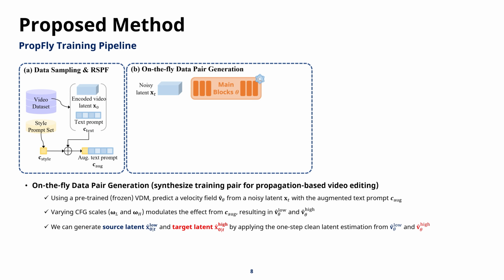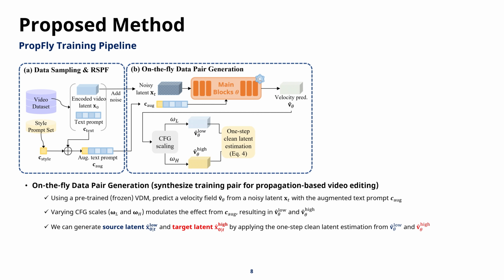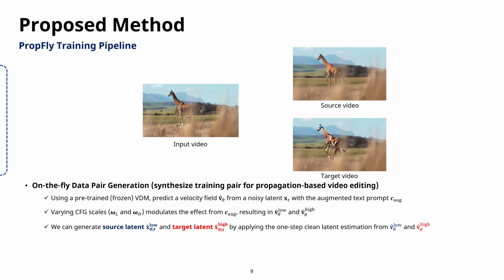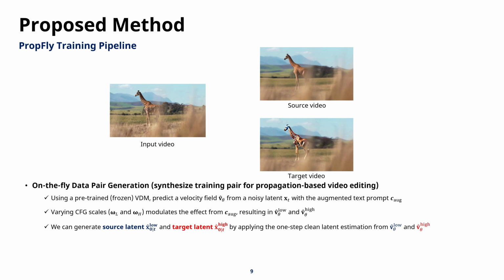From a single noisy latent, we predict two different velocity fields by varying the classifier-free guidance scales. A low CFG scale results in a source latent that preserves the original video's structure, while a high CFG scale creates a target latent that reflects the full semantic transformation of the augmented text prompt. This allows us to generate a complete source and edited video pair on the fly for every training iteration. It's an incredibly efficient way to provide the supervision needed for propagation-based editing without any pre-computed data.